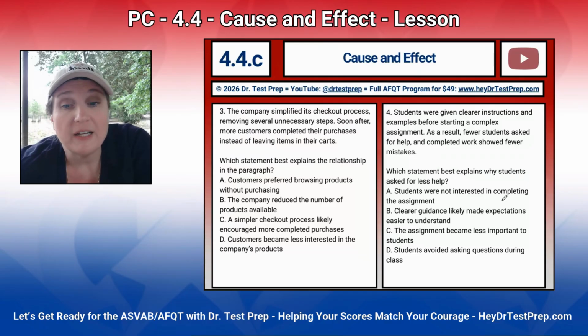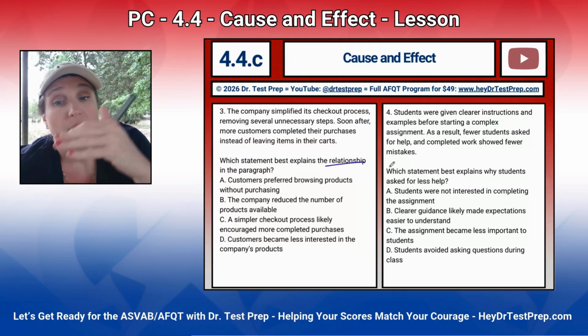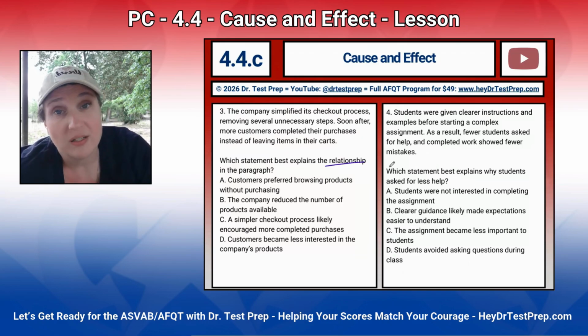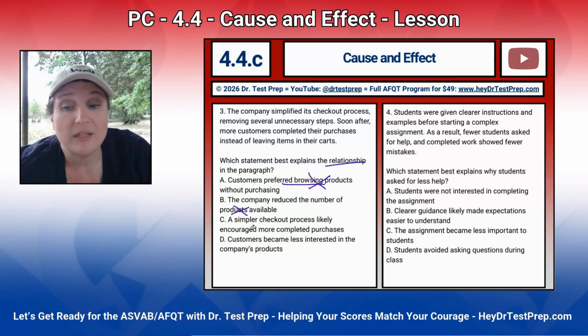The company simplified its checkout process. Relationship is what we're looking for. The company simplified its checkout process, removing several unnecessary steps. Soon afterwards, more customers completed their purchases instead of leaving items in their carts. So, because the checkout process was simplified, more customers bought. Customers preferred browsing. That wasn't even mentioned. The company reduced the number of products. Not mentioned. A simpler checkout process likely encouraged more completed purchases.